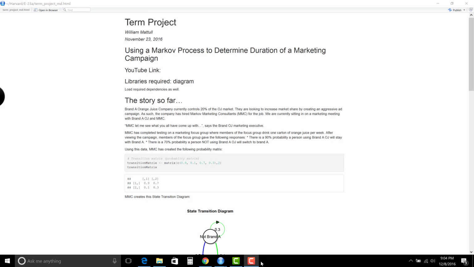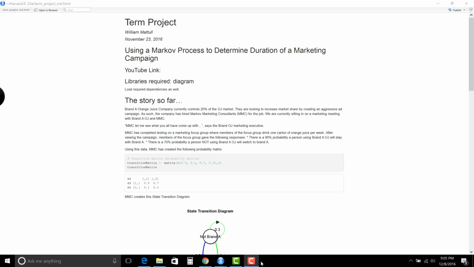Hello, my name is Matul, and my term project in R is using a Markov process to determine the duration of a marketing campaign for a hypothetical orange juice company called Brand A Orange Juice. Brand A Orange Juice currently controls 20% of the orange juice market, and they are looking to increase their market share through an aggressive ad campaign.